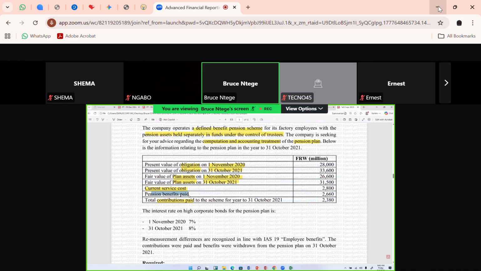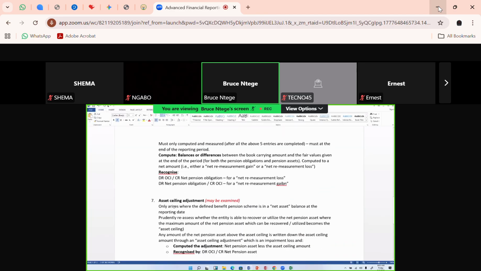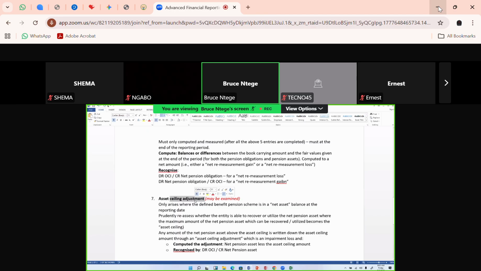So it came, but it's not a must that it always comes. Again, what may or may not come is the asset ceiling adjustment. It only comes if you have a net asset position. In most cases, you'll have a net obligation position. So having said that, let's go back to our question.